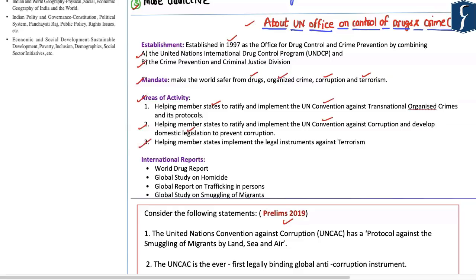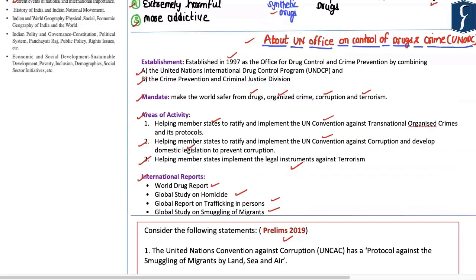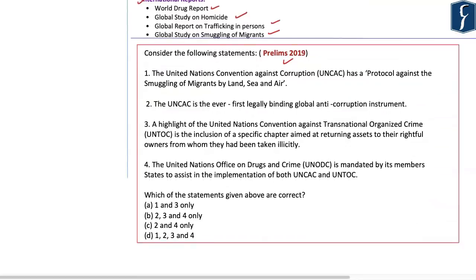Thirdly, it helps the member states to implement the various legal instruments against global terrorism. Further, as you must have seen in previous year prelims, questions are normally asked with respect to the international reports published by various agencies. Accordingly, the United Nations Office on Drugs and Crime publishes international reports, which are the World Drug Report, Global Study on Homicide, Global Study on Trafficking in Persons, and Global Study on Smuggling of Migrants. Having understood all of these aspects, let us solve the question that was asked in Prelims 2019.